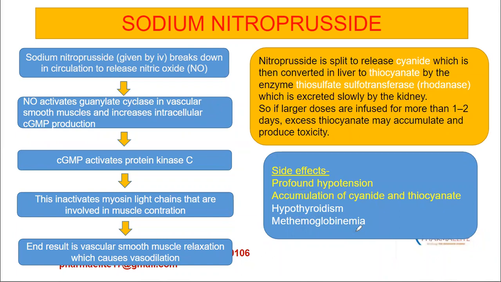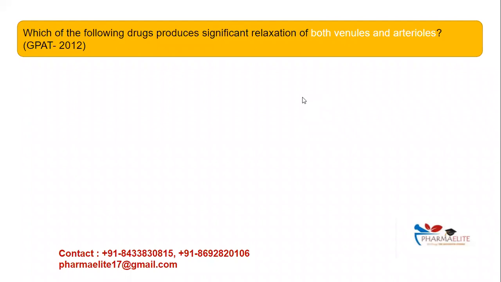That's why it should be given with caution in patients who have low plasma vitamin B12 concentration, because excess cyanide will be produced in the blood, which will bind to hemoglobin, and then this will lead to methemoglobinemia. So the 4 main adverse effects of sodium nitroprusside are profound hypotension, accumulation of cyanide and thiocyanate, hypothyroidism, and methemoglobinemia.